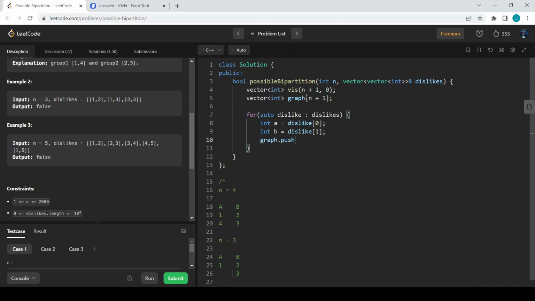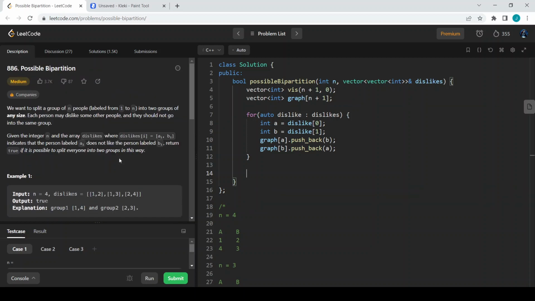So graph of A dot pushback of B. In this way we can create the graph. Once we have created this graph, we can check whether this graph is bipartite or not.